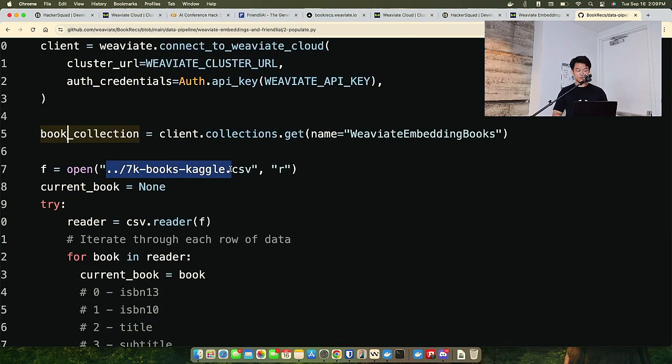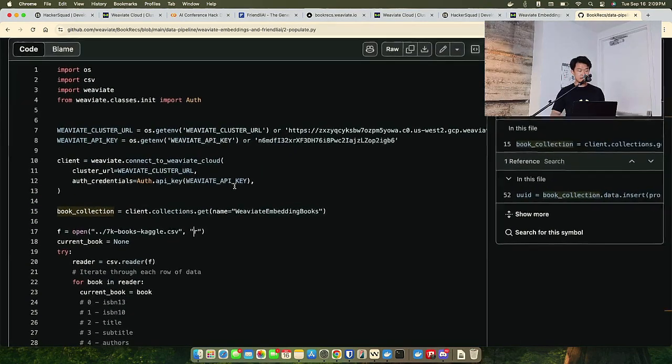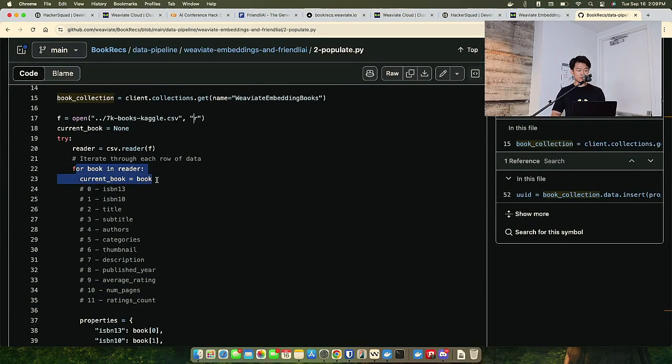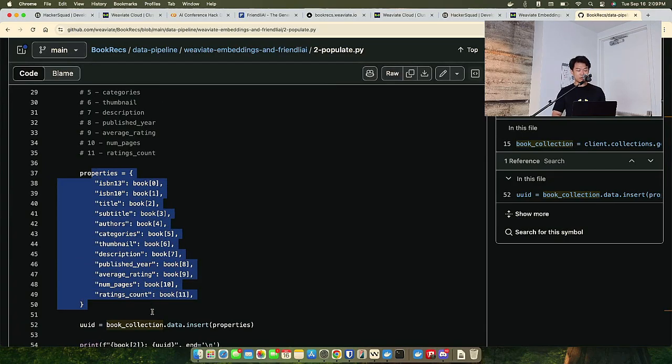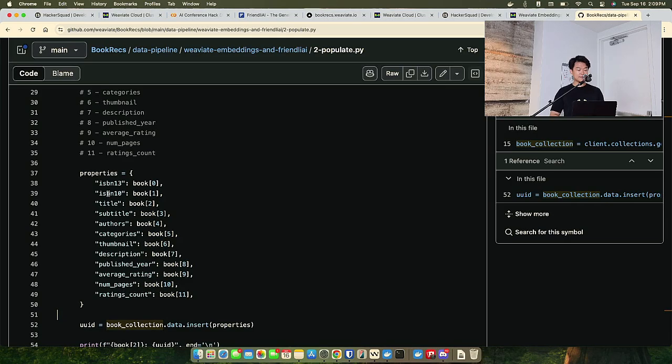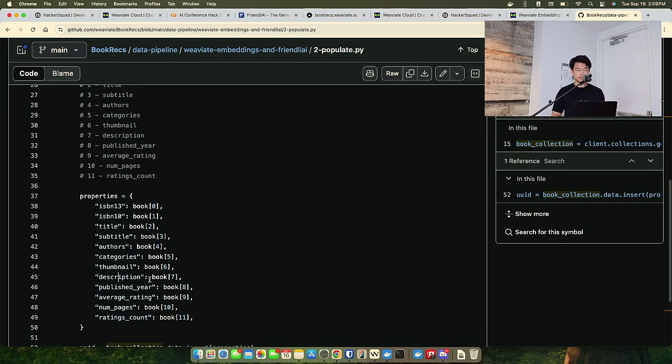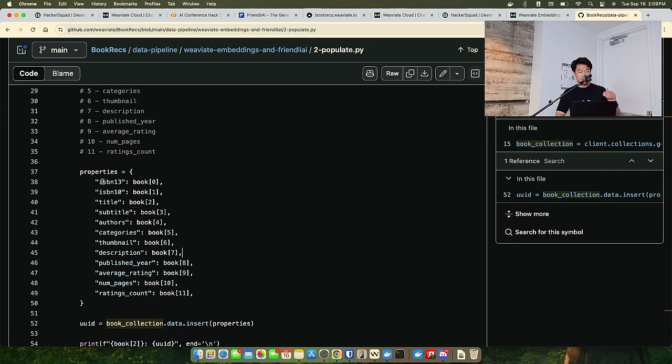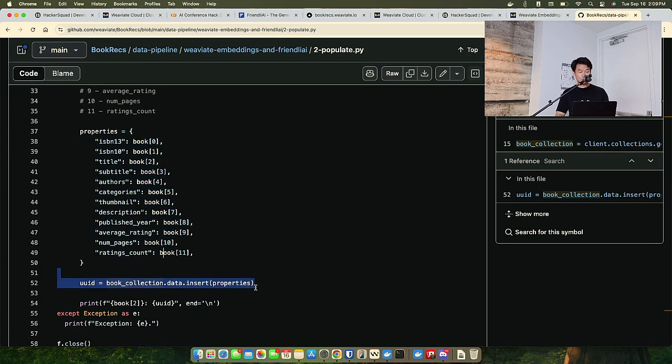I have a file in this repo called 7kbookskaggle.csv. It's a 7,000 book data set from Kaggle, and we're just going to load it into the Weaviate vector database using this for loop right here. We're going to iterate through all the books and build out the dictionary of properties for these books, where we pass in ISBN identifiers, the titles, the subtitles, the categories, the description, etc. These are all the same features of the collection we created, but the key items being the title, the description, and I think the category. Then we insert that data through the properties dictionary.